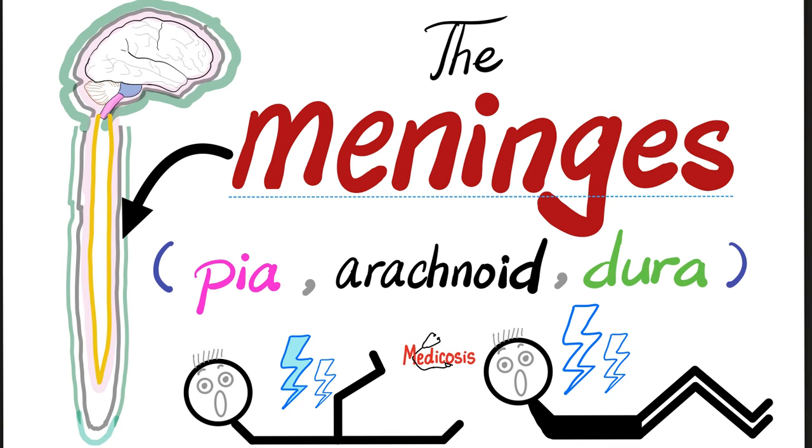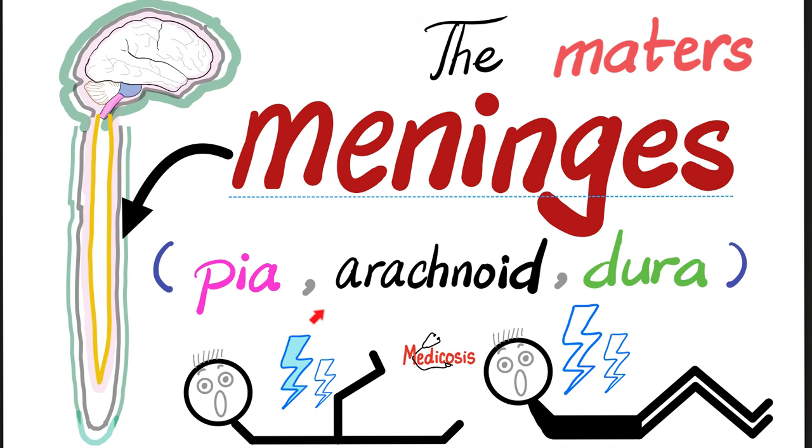What are the meninges? These include the dura mater, arachnoid mater, and pia mater, from the outside inwards. The outer covering is the dura mater. It covers the brain and the spinal cord, followed by the arachnoid mater, which covers the brain and the spinal cord as well. And the inner one is the pia mater, which covers the brain and the spinal cord as well.